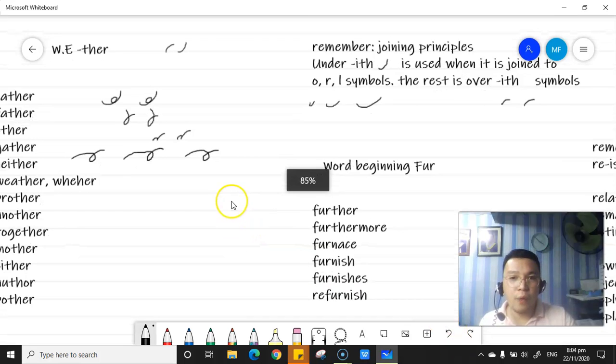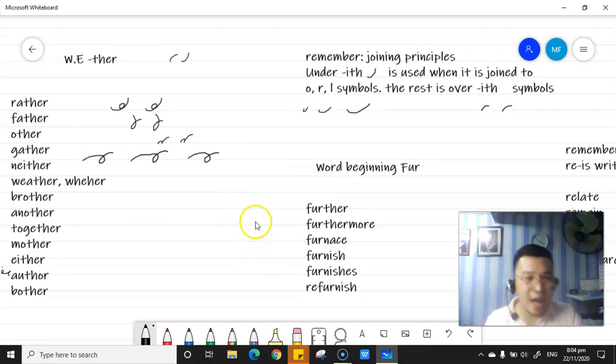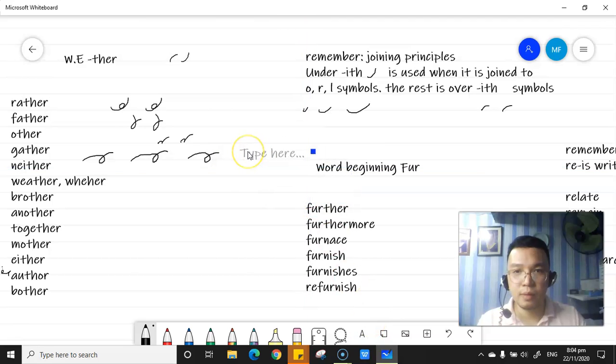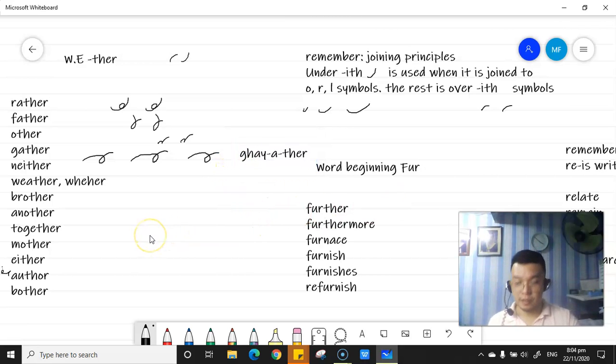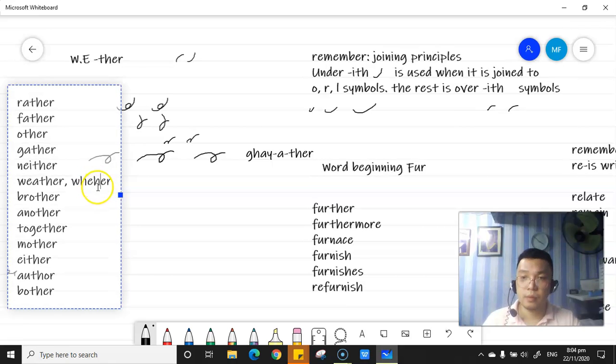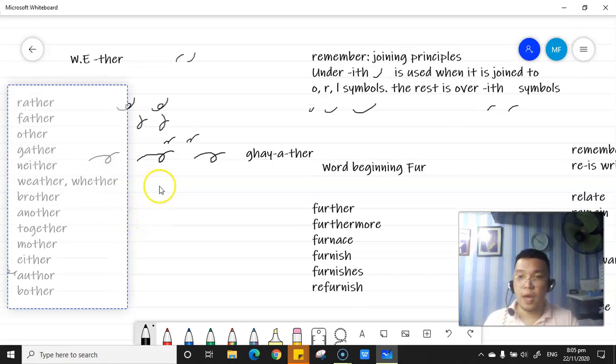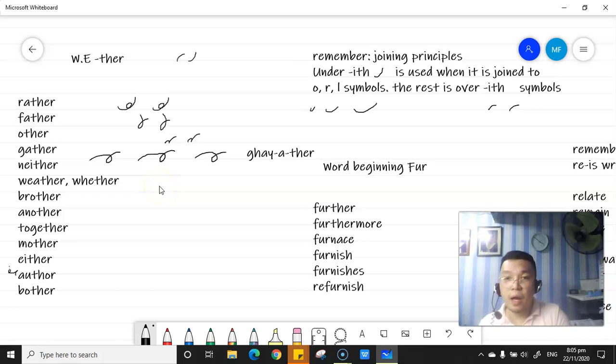So how are you going to spell it out? As simple as this: gay, there for shortened spelling. This is the one: weather and whether. Whether, we have the U, E, over eth.